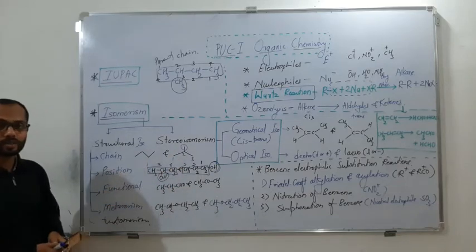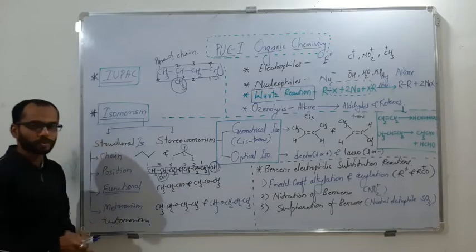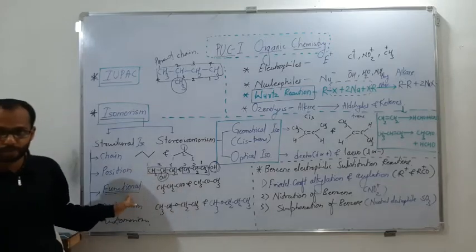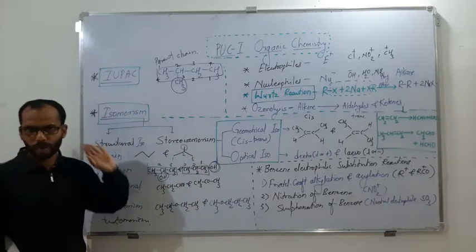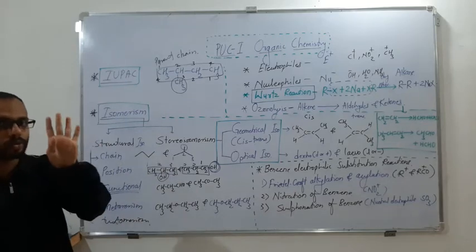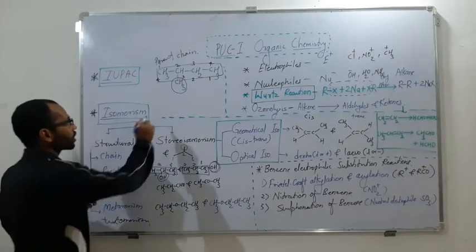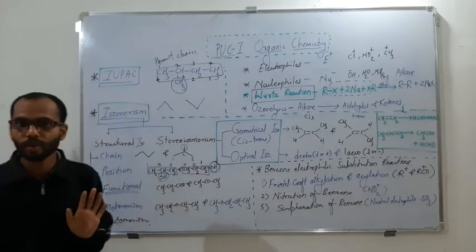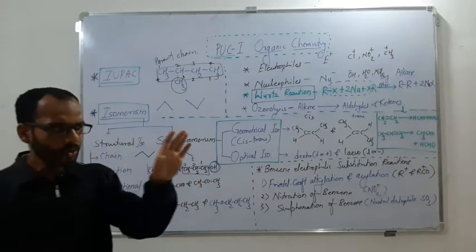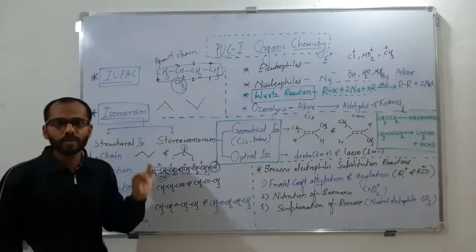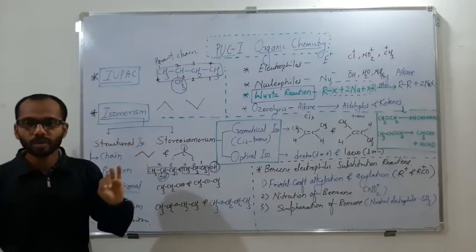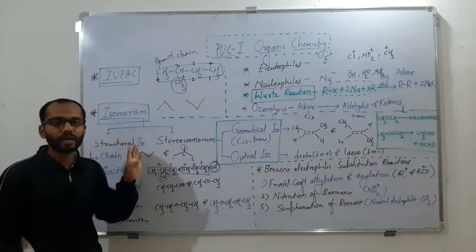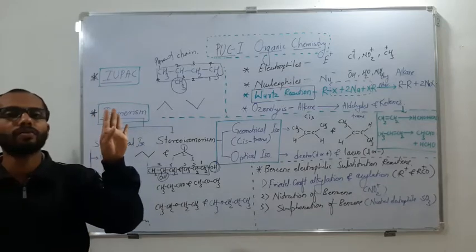Then the third, functional group isomerism. As the name suggests, the functional group will be different. This is not going to be common for all compounds. A chain will be common for almost all, but to have a different chain there need to be a minimum of 4 carbon atoms. With 3 carbon atoms, all the chains are going to be the same. So here is a shortcut: with 1 carbon, 2 carbon, or 3 carbon, chain isomerism is not possible. To have chain isomerism, we require a minimum of 4 carbon atoms.